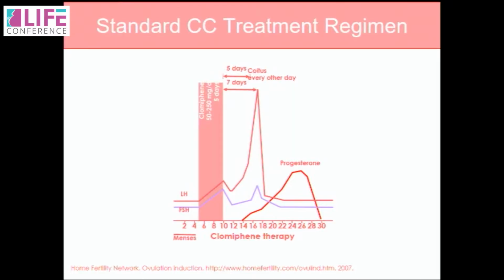Now, the point is, this is the standard clomiphene therapy. You wait for spontaneous menses, or you give medroxyprogesterone, cause her to menstruate, and you start her on clomiphene 50 mg or 100 mg as soon as the cycle starts, maybe on the second day or the third day of the cycle. You give it for 5 days. Most papers would suggest that she would not ovulate for the next 5 days. So if you give it for 5 days, the next 5 days they need not be together, and then for the next 5 days they're together, the partners, and then you could add progesterone as luteal support, what we were discussing.